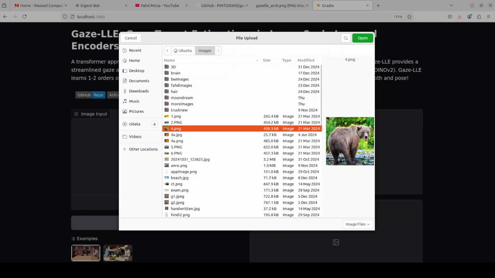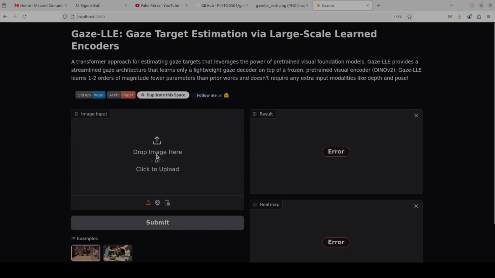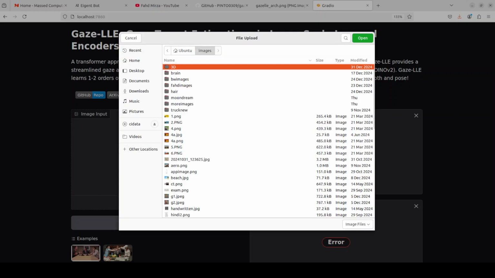Sorry. Okay, so sorry, it is not a Gradio issue. It is saying stack expects a non-empty tensor list. So it was given an empty one because there is no gaze available, and that is what I expected. That's good. Okay, I think that's pretty much it.